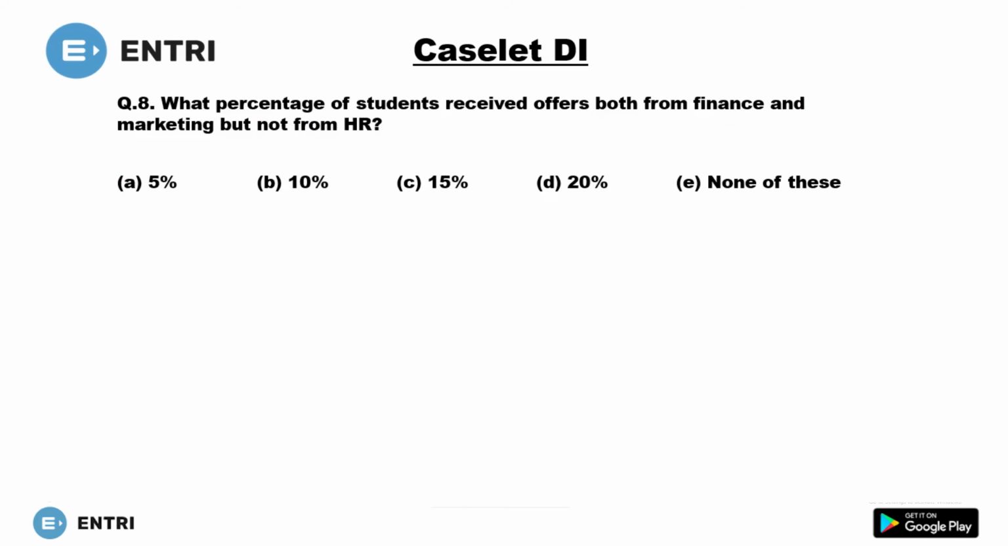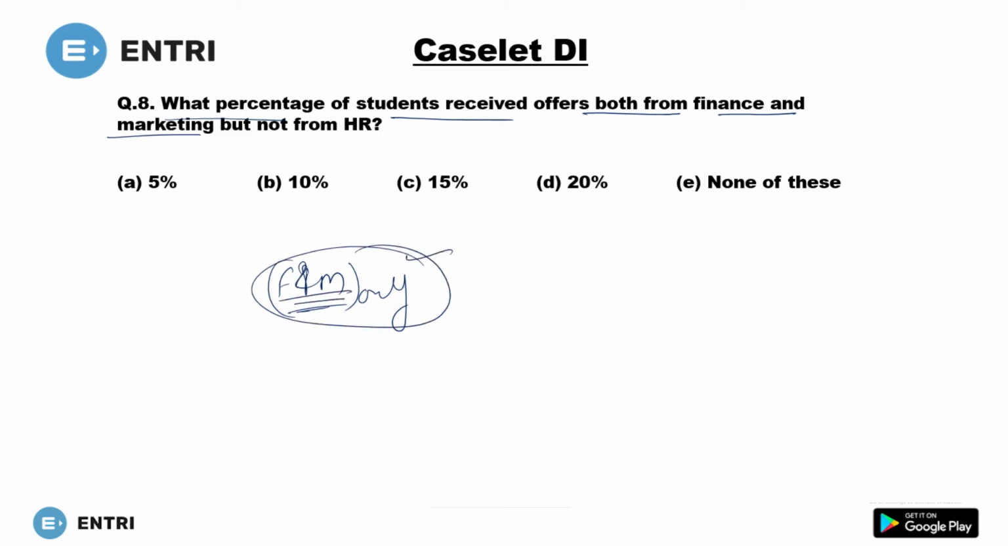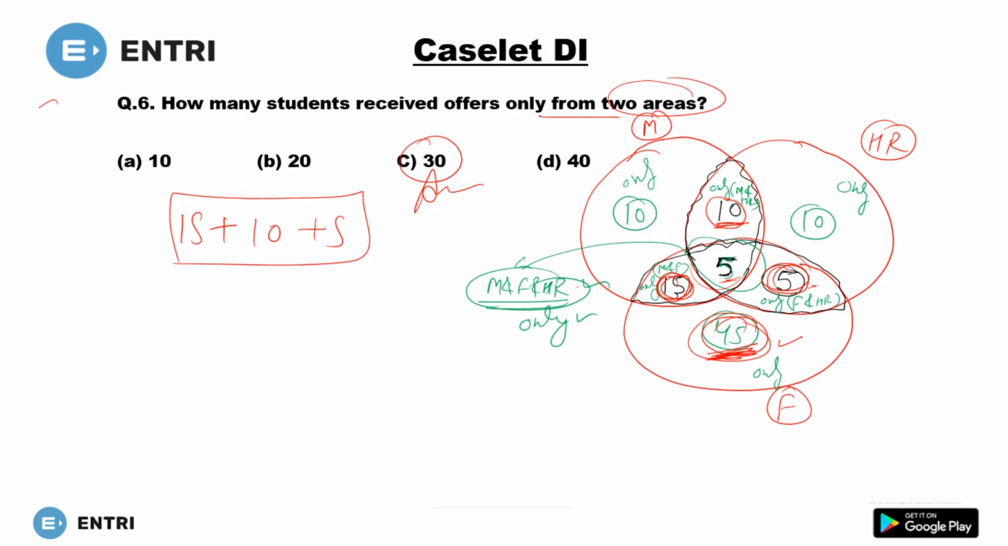What is the next one? What percent of students received an offer from both finance and marketing? Both from finance and marketing but not from HR. So can I say only from finance and marketing? Only from finance and marketing.